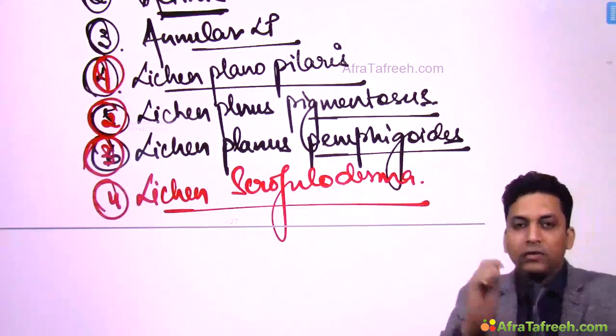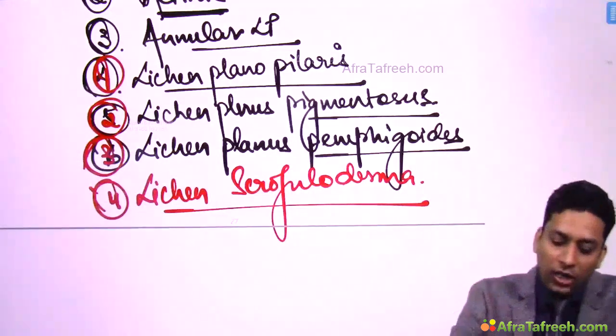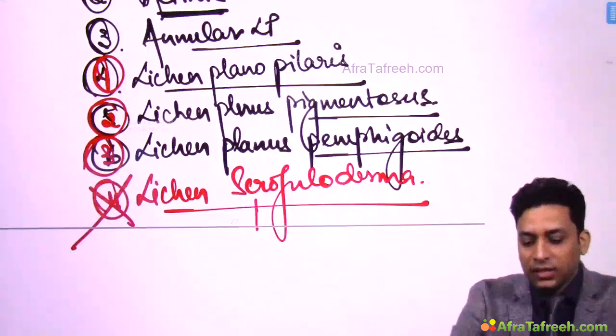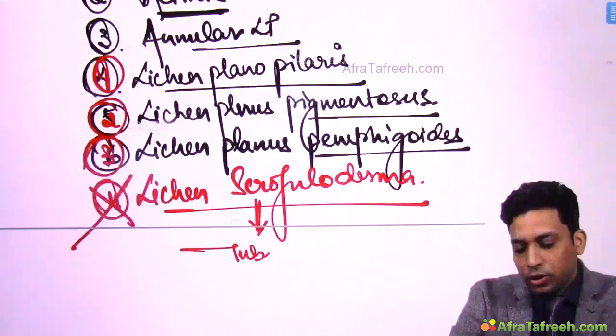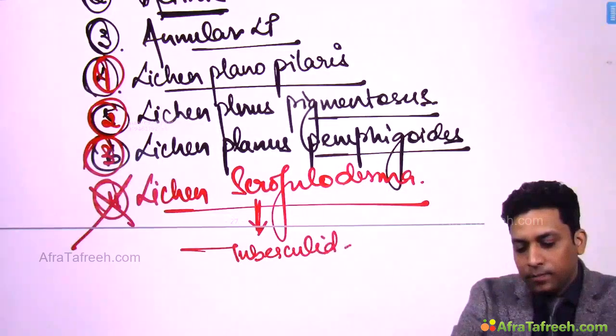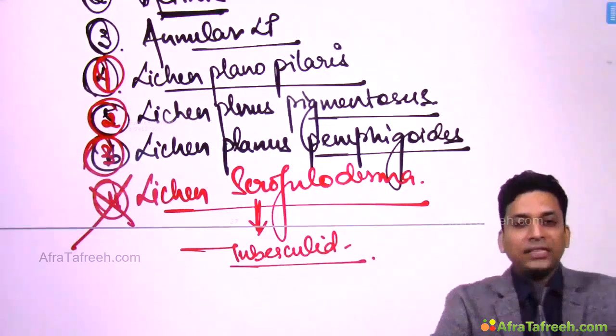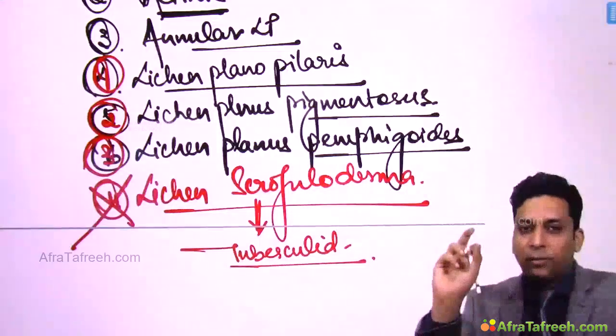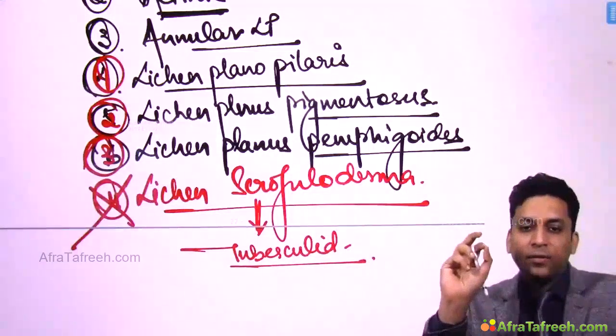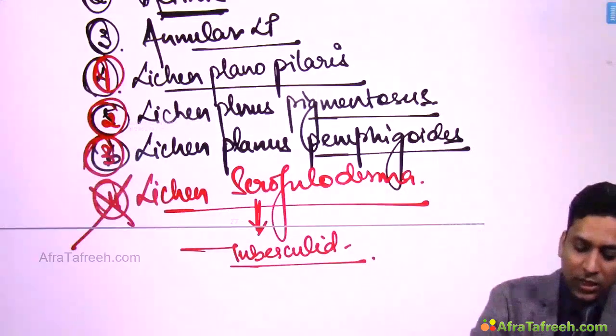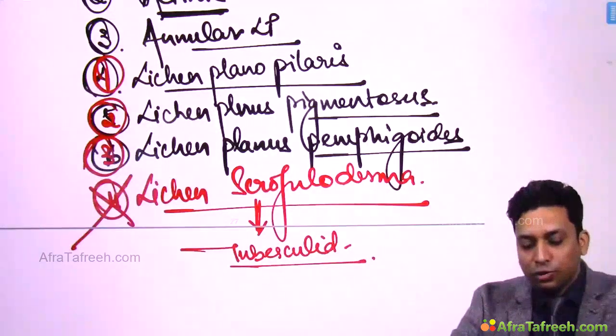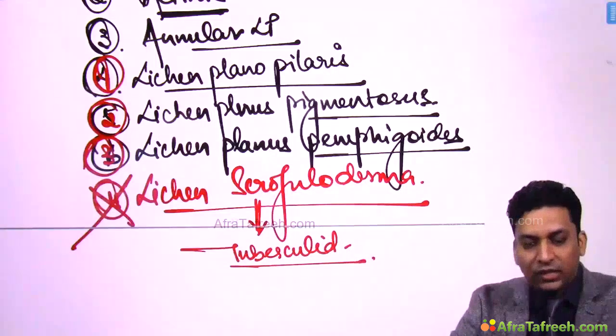So, can you recall, lichen scrofulosorum is not a type of lichen planus. What is this? This is a type of tuberculid, isn't it? So remember that the term lichen is present, but this is not a type of lichen planus. Okay, this is a type of tuberculid. So these are 6 types of lichen planus which you can remember. There are various other types also, but at least remember these 6.